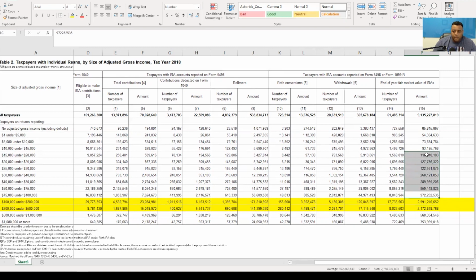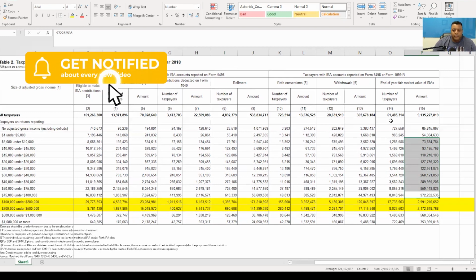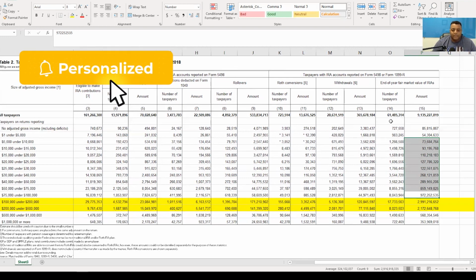As we come down, obviously it's lower and lower, the lower the income. But it just kind of shows you that as people make more money, they're thinking about their retirements and putting some money into their retirements and good stuff like that. So still could be more, I still wish it was more taxpayers that were doing it, but at least we got some that are taking advantage of it.